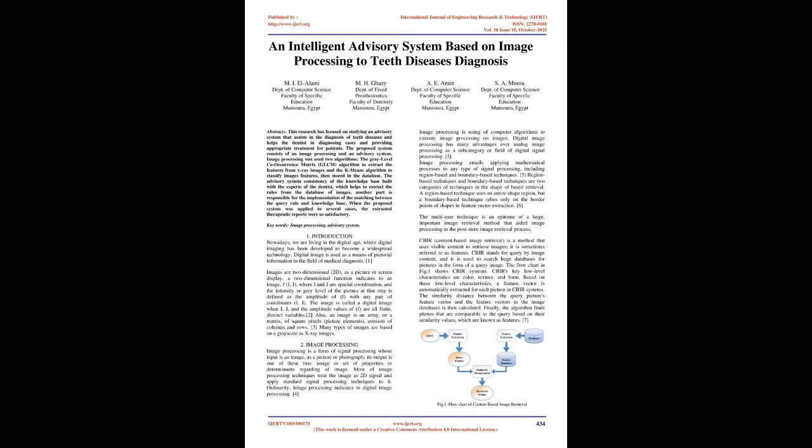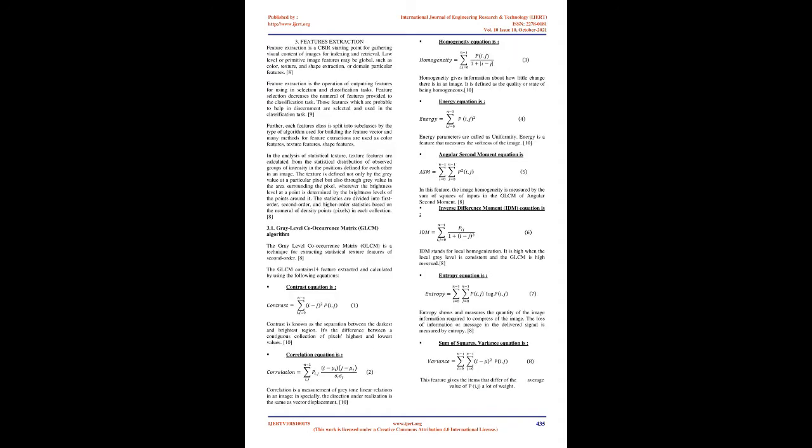2. Image processing. Image processing is a form of signal processing whose input is an image, such as a picture or photograph. Its output is either an image or a set of properties or parameters related to the image. Most image processing techniques treat the image as a 2D signal and apply standard signal processing techniques to it. Ordinarily, image processing refers to digital image processing. Image processing is the use of computer algorithms to perform image processing on images. Digital image processing has many advantages over analog image processing, as a subcategory or field of digital signal processing.